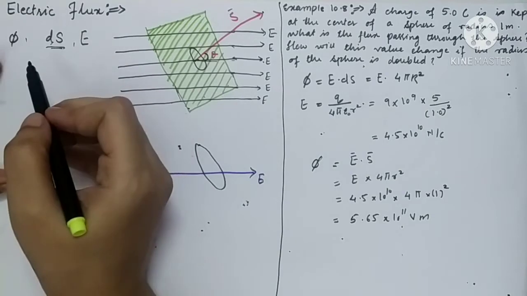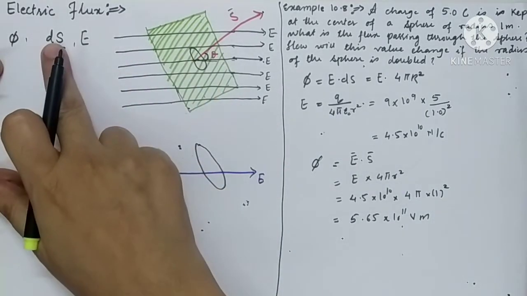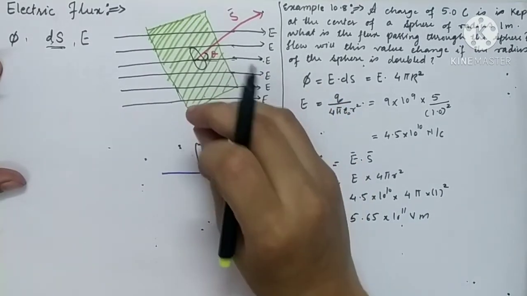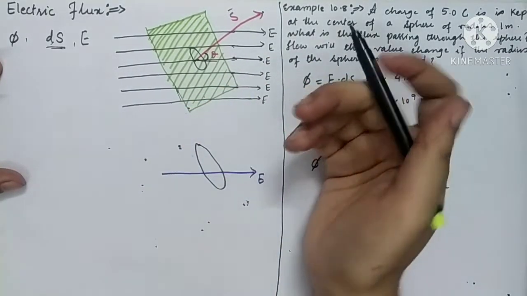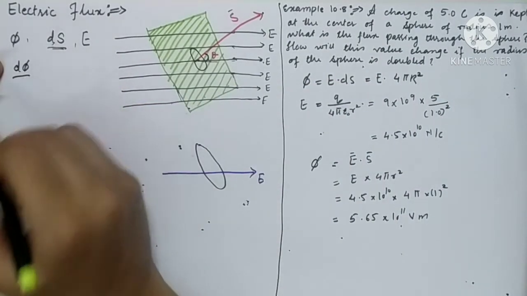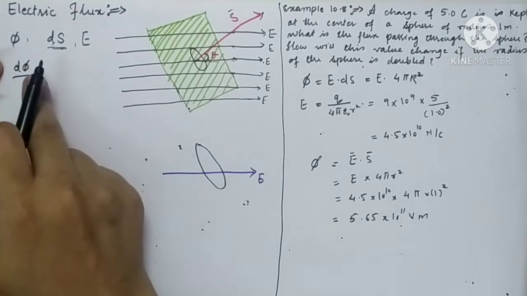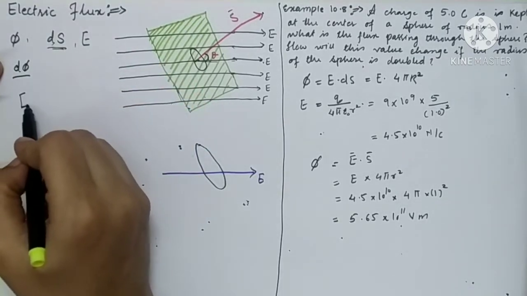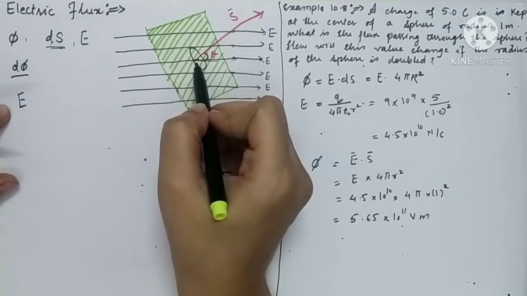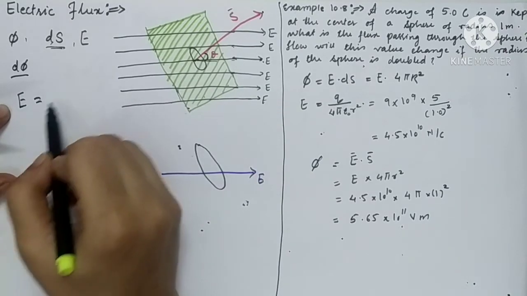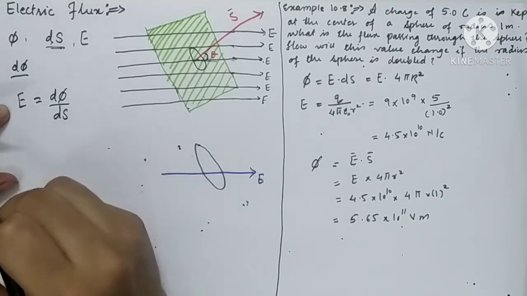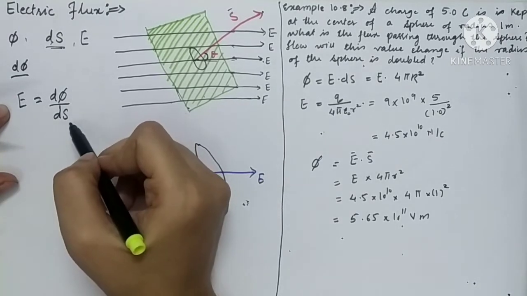And obviously if the area is small, then the number of lines of force passing through the small area will also be very small. So the lines of force passing through the small area is, say, d phi. From the definition of electric field intensity, the intensity at this surface area ds is given by the formula d phi by ds, the number of lines of force per unit surface area.